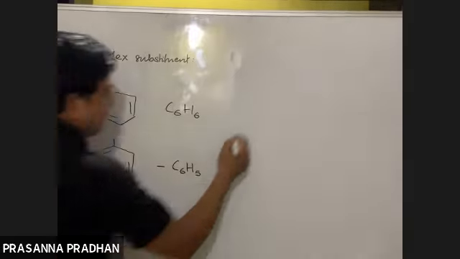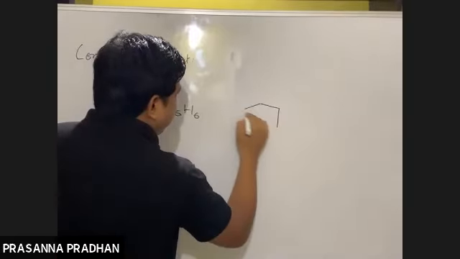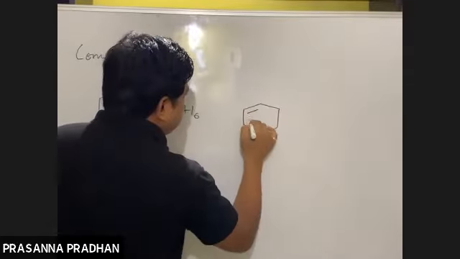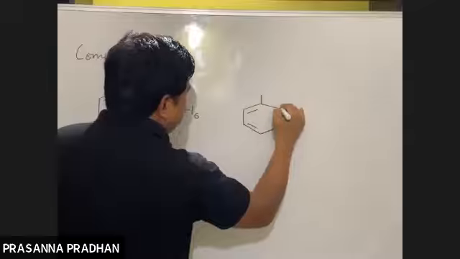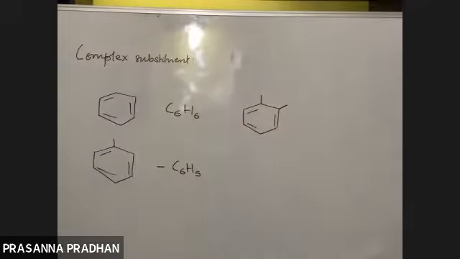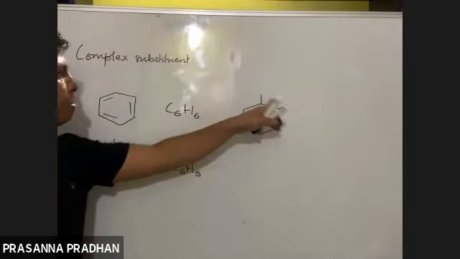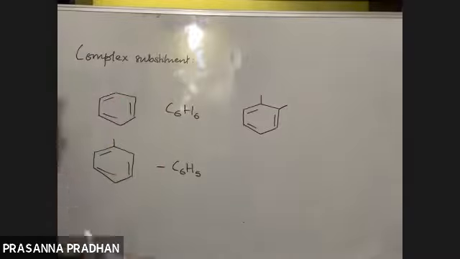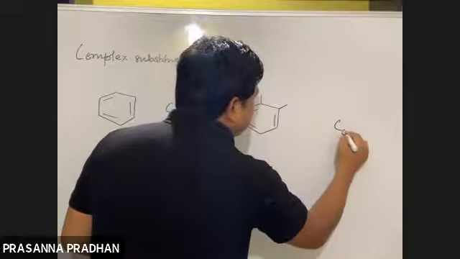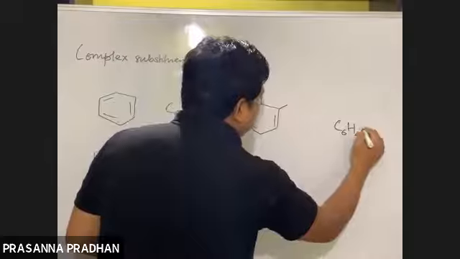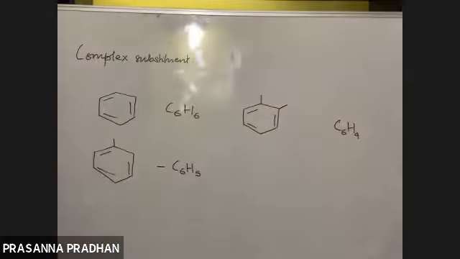Okay, now if 2 hydrogen atoms are replaced by any other group, like it is replaced by 2 groups like this, what is the formula of the remaining fragment? It will be C6H4.